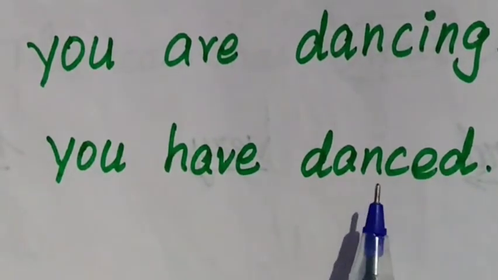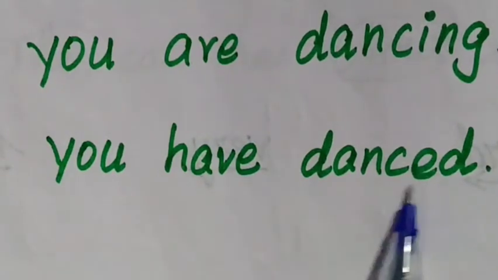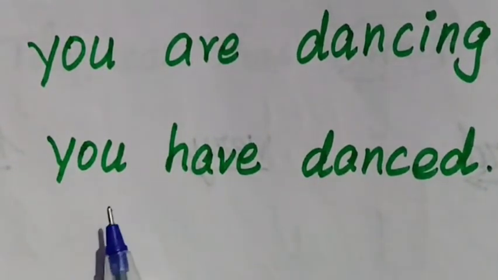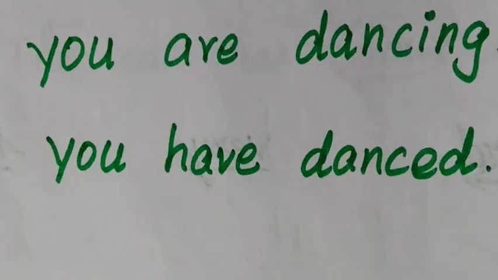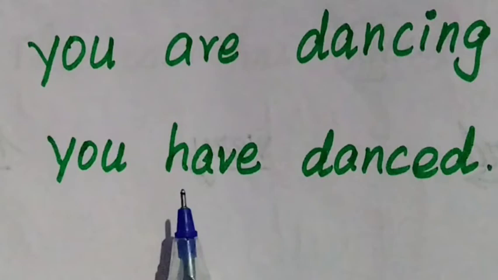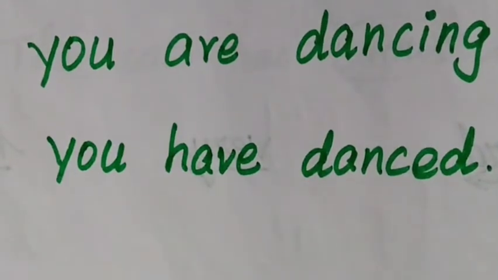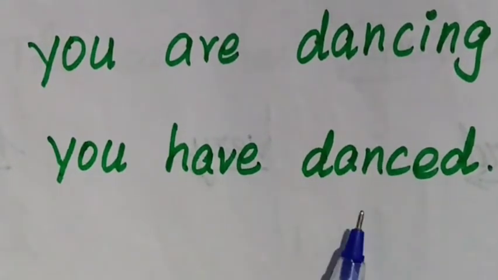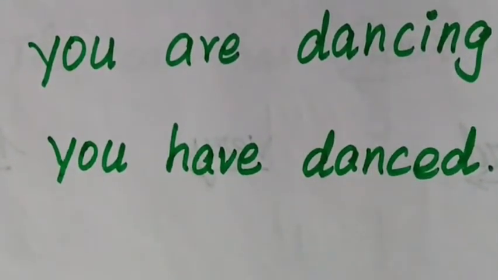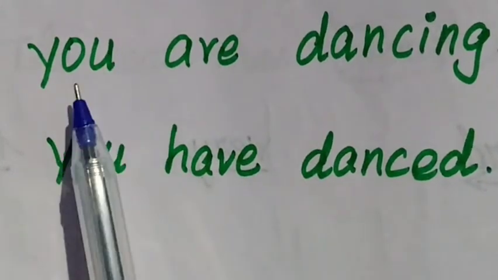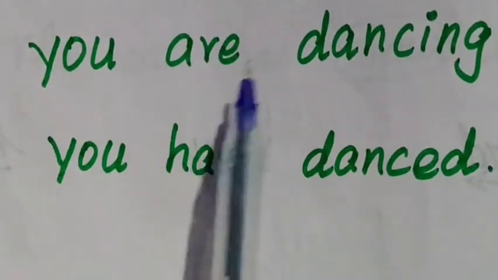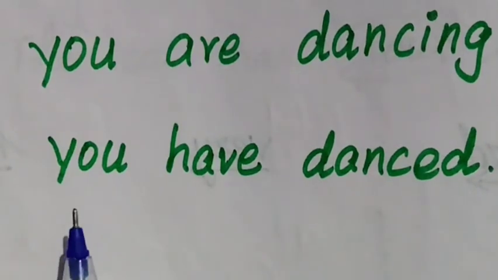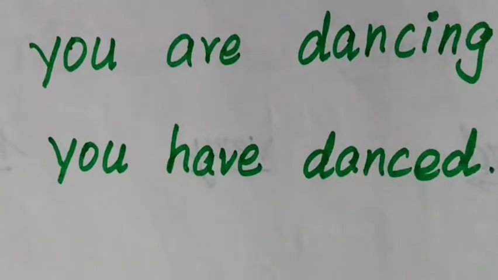The main verb ends with ed, right? Danced. So you have danced. This sentence explains that the action has been done before. It is finished. If it is still happening, what do we add with you? You are dancing. If it was finished, what do we add? We say you have danced. Yes, I hope you understood.